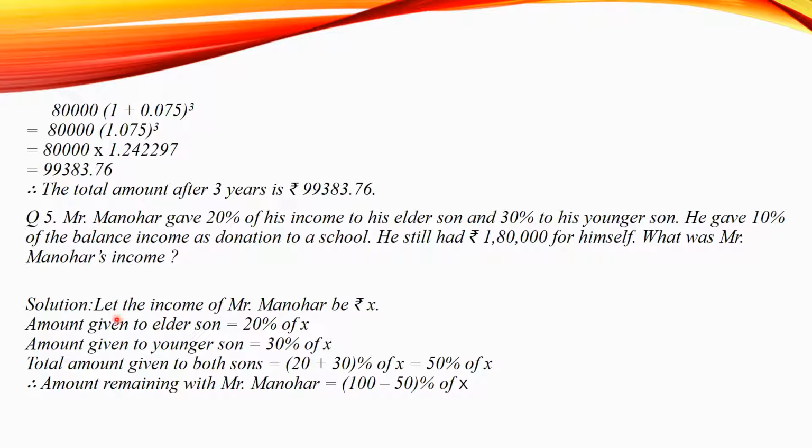Now here, let the income of Mr. Manohar be rupees X. Therefore, amount given to elder son is 20% of X. Amount given to the younger son is 30% of X. So total amount given to both the sons is 20 plus 30% of X, and that is equal to 50% of X. Now amount remaining with Mr. Manohar is 100 minus 50% of X.